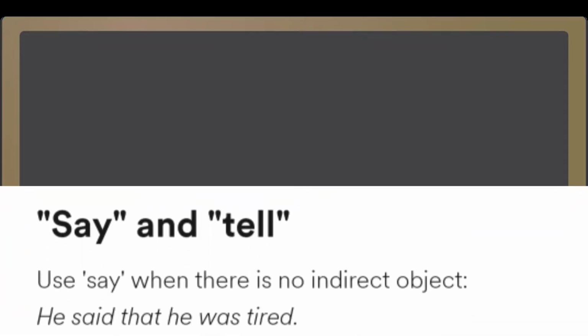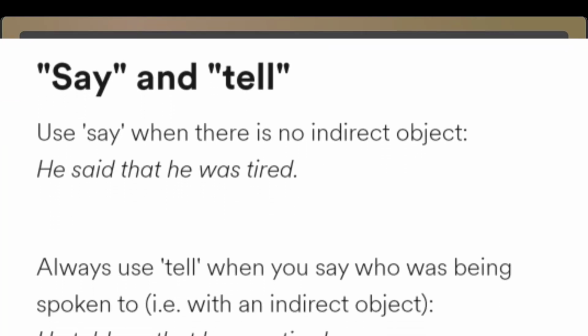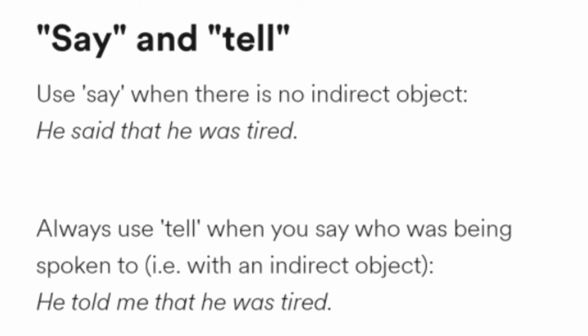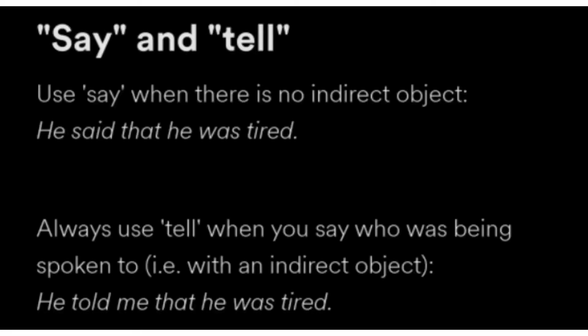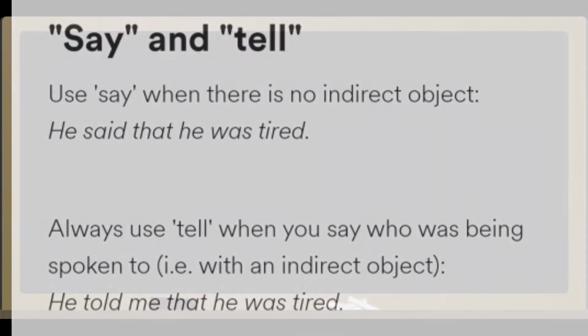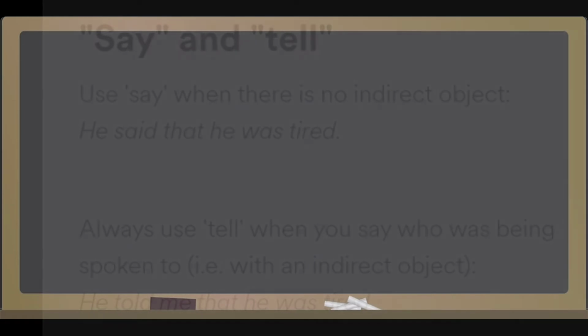Now, let's know the difference between say and tell as it is used in reporting speech. You would say when there is no indirect object, he said that he was tired. Always use tell when you say who was being spoken to. That is with an indirect object. He told me that he was tired. So this is the difference between say and tell. In this way you should use say or said, tell or told.